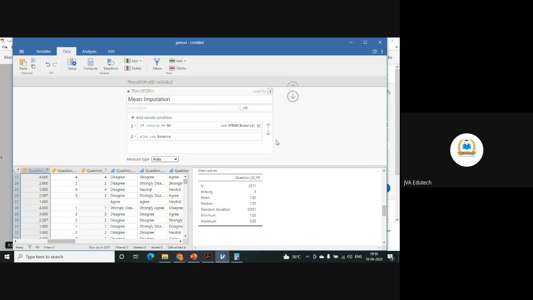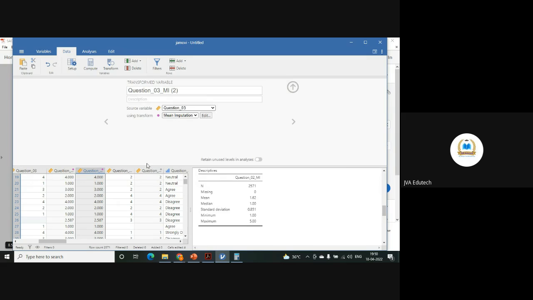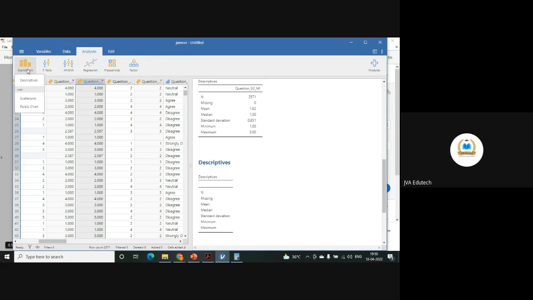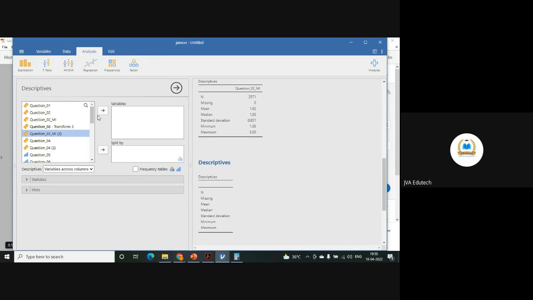Yes, okay, enter. This is question number 3, MI2. Now, if you check this one, 3 MI2, yes. Now, no missing value there also.